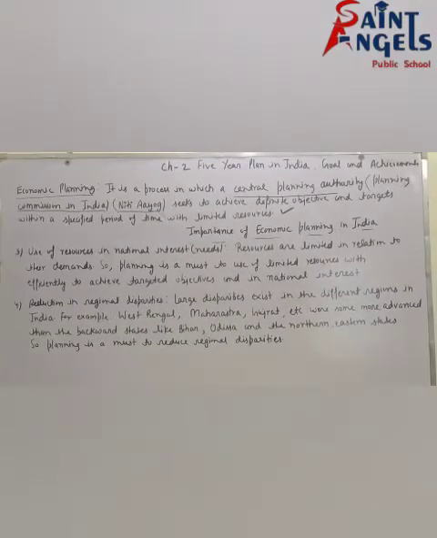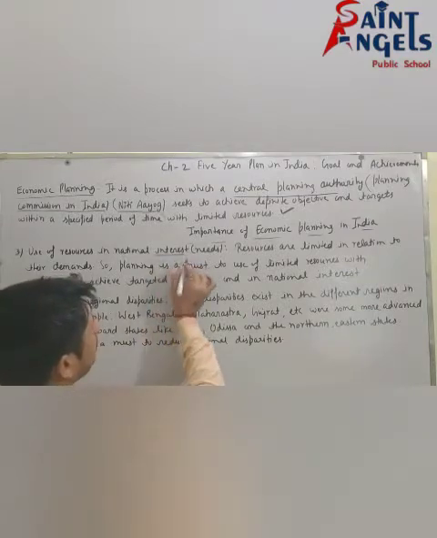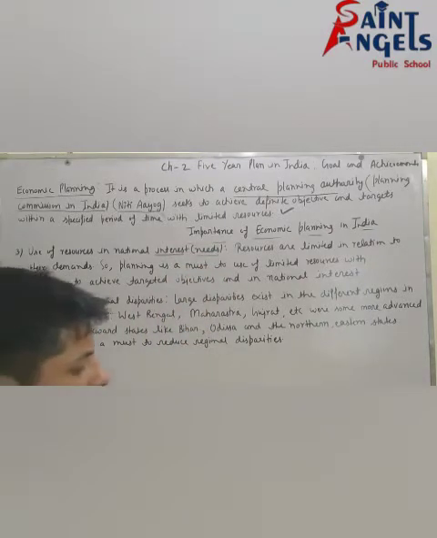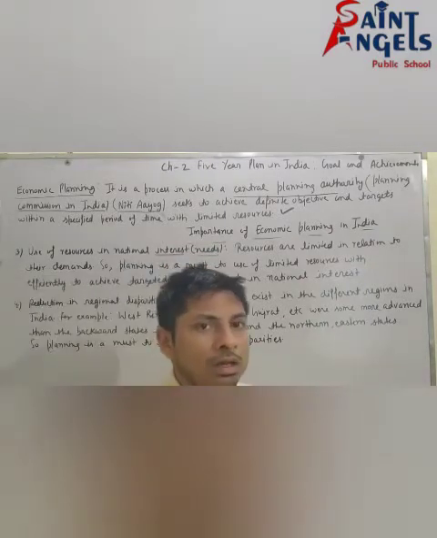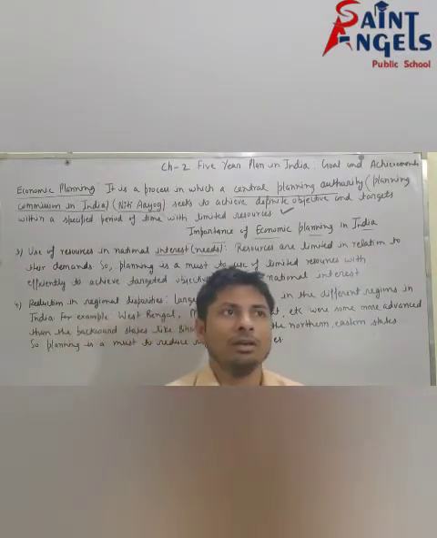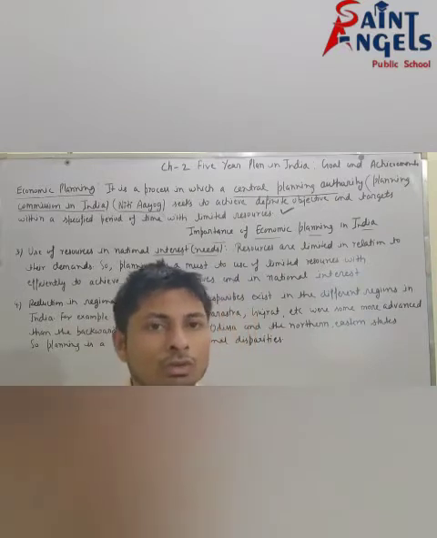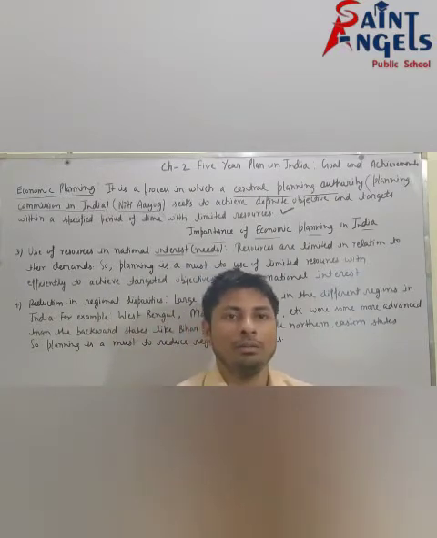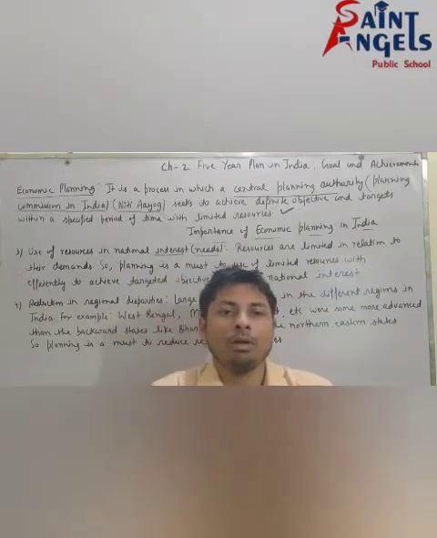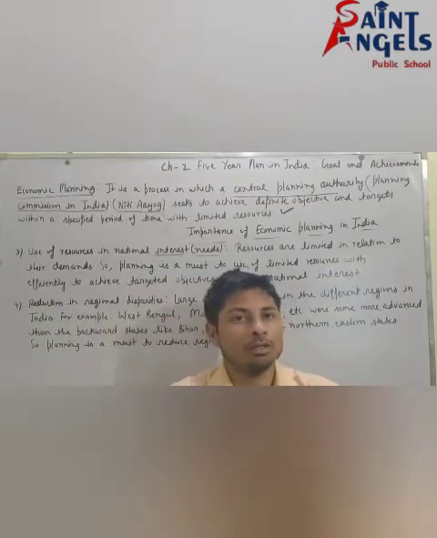See the next point: use of resources in national interest. Interest means needs. You know that resources are limited and they have alternative uses, meaning various uses. And you know that wants are unlimited, and wants vary from person to person, time to time and place to place.